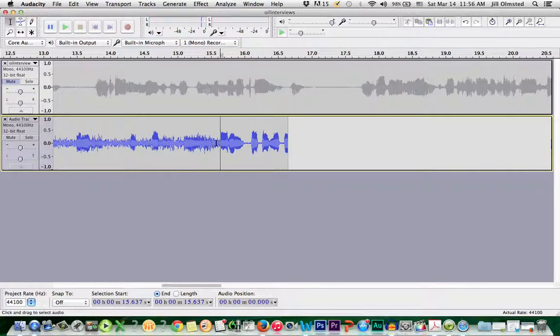Listen to this again. Is it right here? Aha! So what you're seeing is both a waveform difference. You see how this looks different from here? I didn't expect that. So right here is where I'm going to put the selector tool. I'm going to highlight this and then hit delete. I'm going to go back to the selector tool and listen.